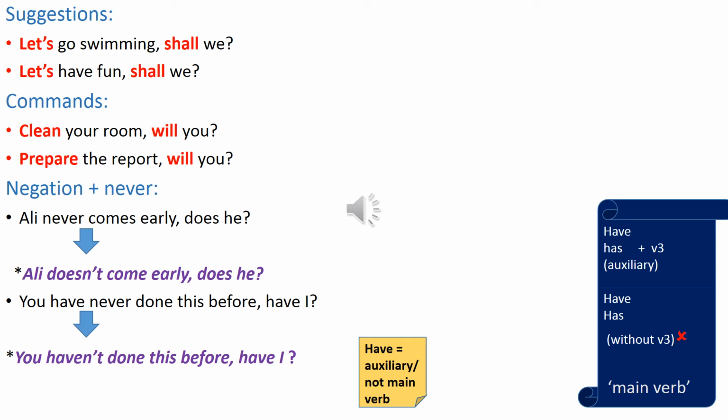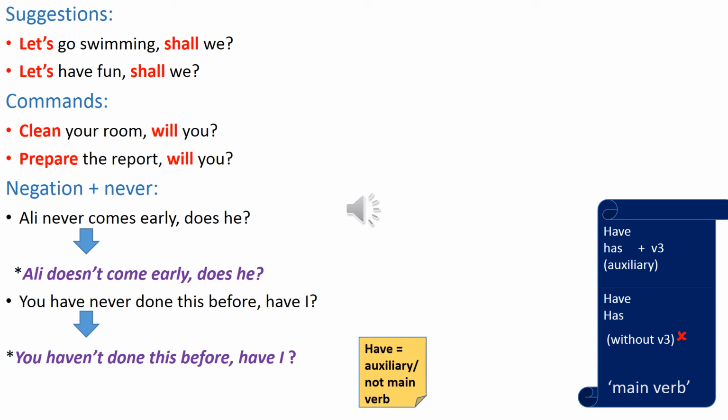Let's go swimming, shall we? Here in this statement we have "let's," and when you see "let's" in a statement, we have a suggestion, an offer. If we have a suggestion, the question tag has to consist of "shall," then the subject pronoun "we."